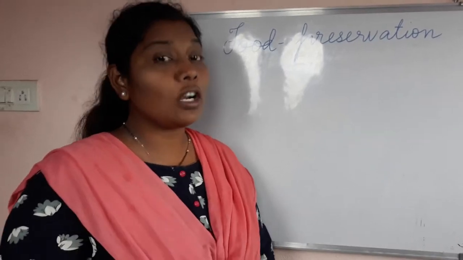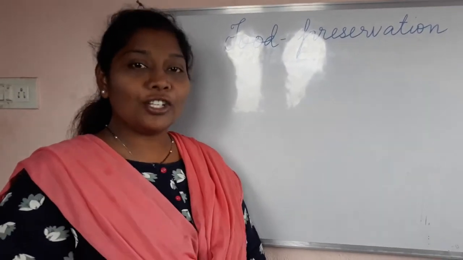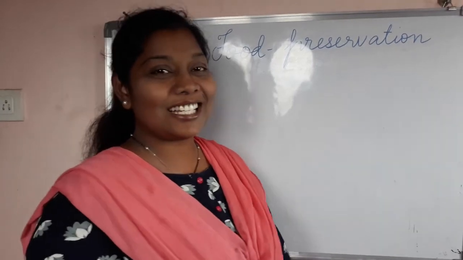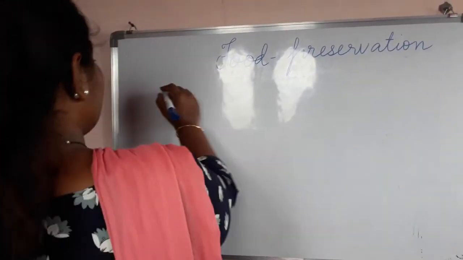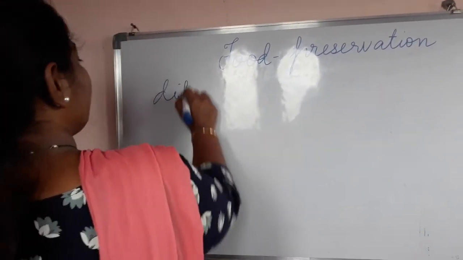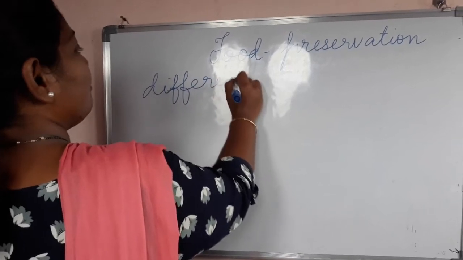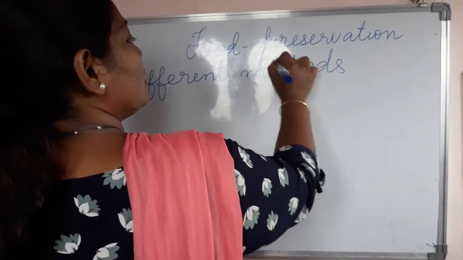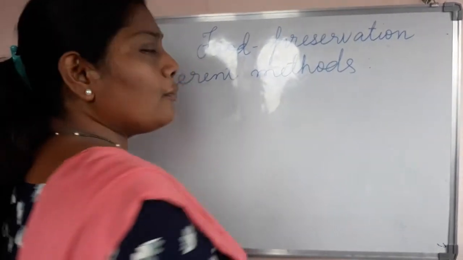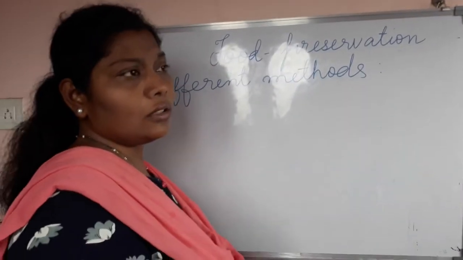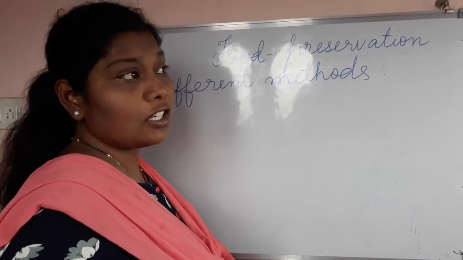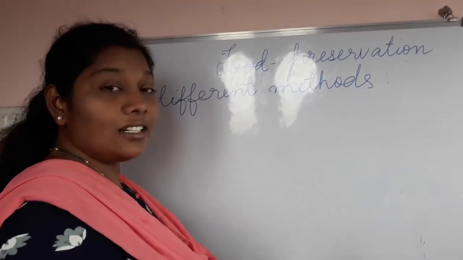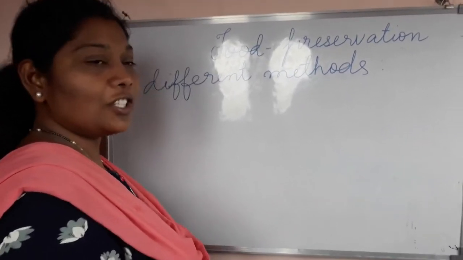Now let us see what are the different techniques that are used to preserve our favorite food items. Different methods. Have you ever seen this? I think only a few know what the different methods of preservation are. But now we will discuss the different techniques that we generally use for food preservation.